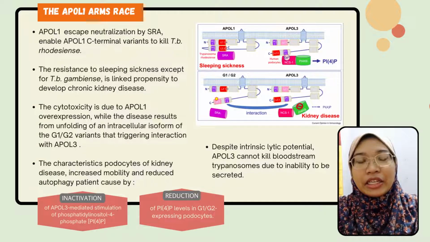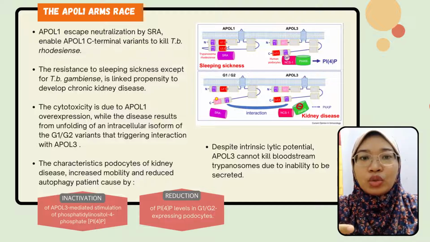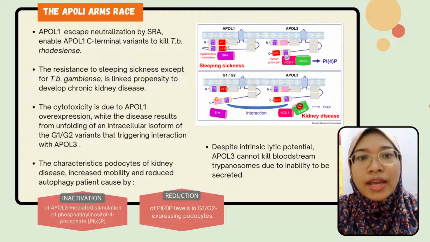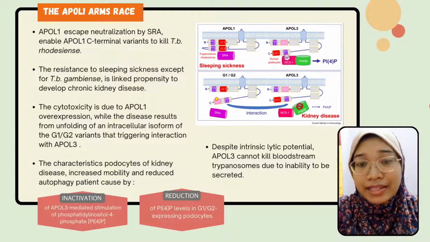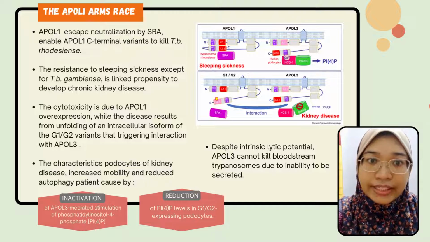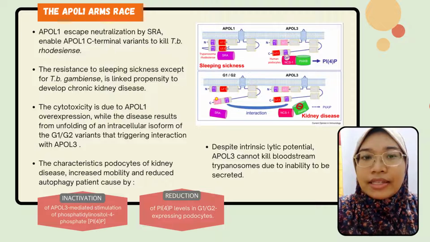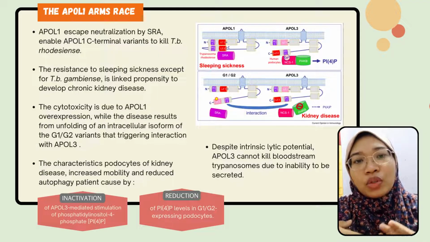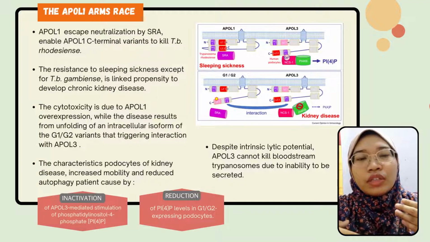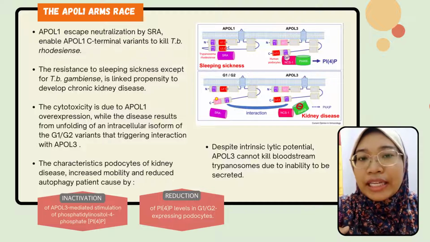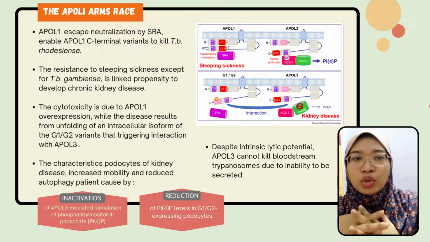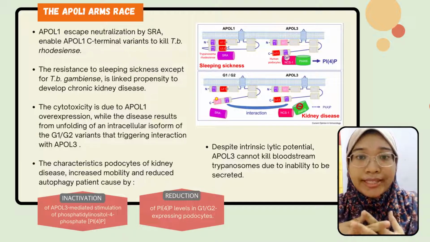This leads to resistance to African trypanosomes except for T. b. gambiense among African society. However, the resistance to sleeping sickness comes with a propensity to the development of chronic kidney disease, and this is due to the G1 and G2 mechanism.